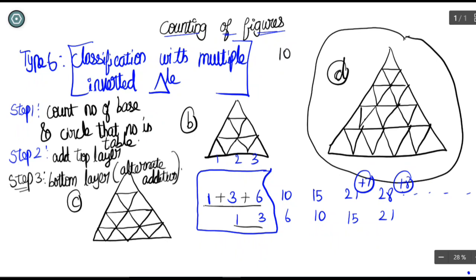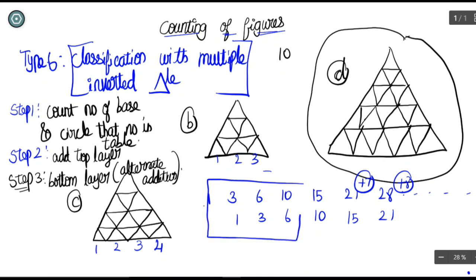Wait a minute, I'll explain this question for you first, and we'll go to this one because it will be easy for us to understand. So what is alternate addition? Just according to the steps, we may solve the first option C here. Count number of base and circle that many number in table. So number of base here is 1, 2, 3 and 4. So you are going to circle 4 numbers, and according to the second step, add top layer. If you add the top layer here, 1 plus 3 is 4, 4 plus 6 is 10, and 10 plus 10 is 20. So you will get top layer answer as 20.